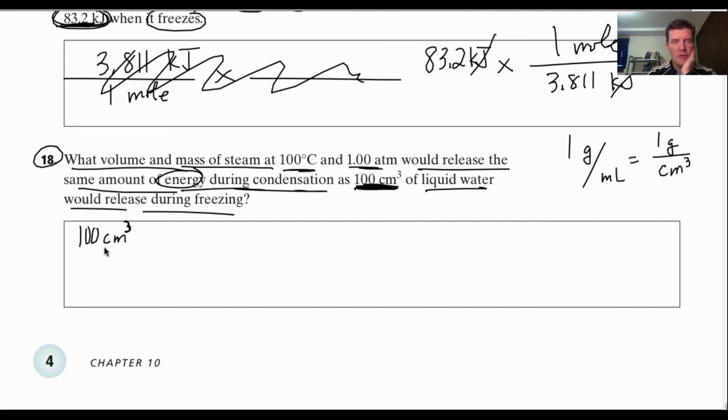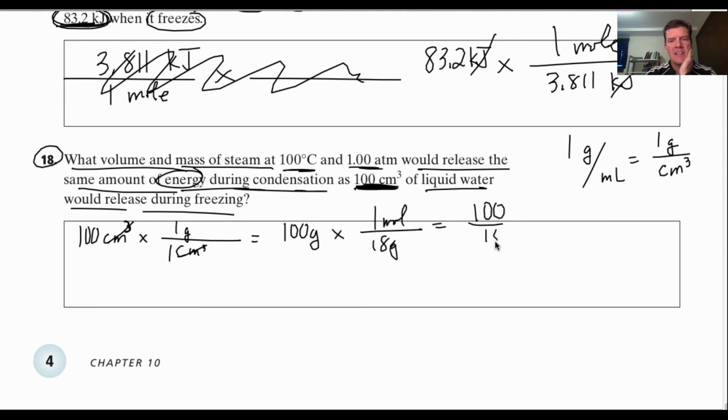If we have 100 cubic centimeters, that obviously is going to be 100 grams. Then we have to convert that to moles, and 18 grams of water is a mole. So we have 100 over 18 as the number of moles. You can do that calculation.